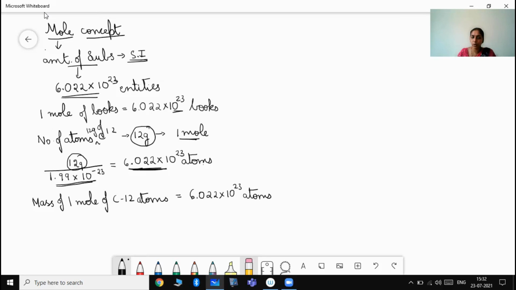So 6.022 into 10 to the power of 23 into mass of 1 atom. What is the mass of 1 atom? 1.99 into 10 to the power of minus 23 is the mass of 1 atom, will give us 12. Answer of this is found to be 11.9, approximately 12 gram is the value. So mass of 1 mole of carbon 12 atom is found to be 12 gram.